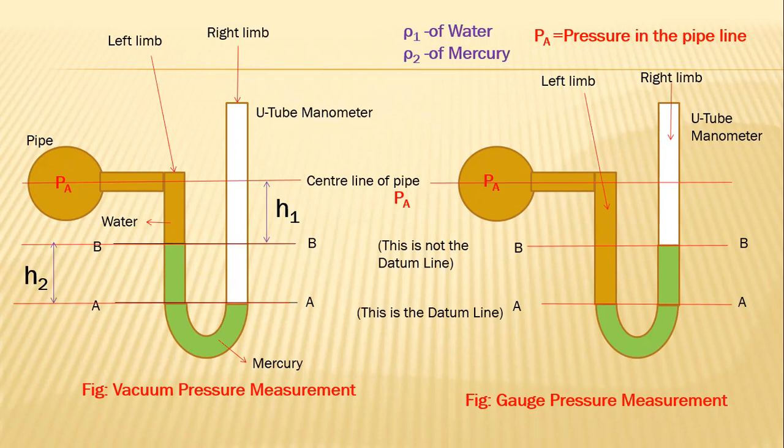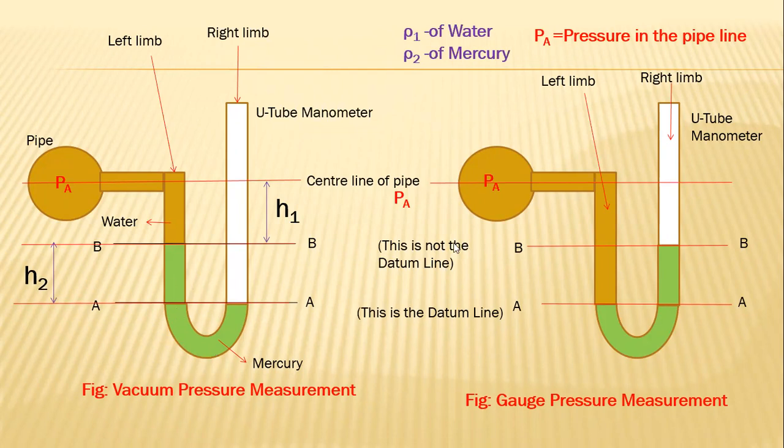And that's why the level of mercury goes down on the right side, the right limb. In the case of this U-tube manometer, the pressure in the pipeline is lower than atmospheric pressure. Therefore, mercury goes down on the right side of the manometer, and at the same time, the mercury level goes up in the left limb.